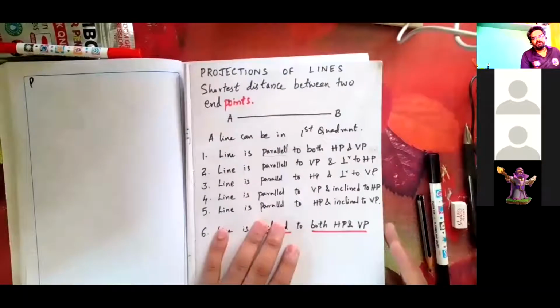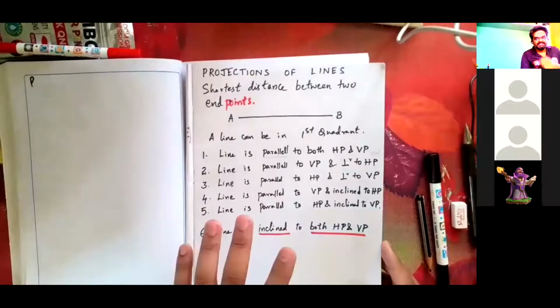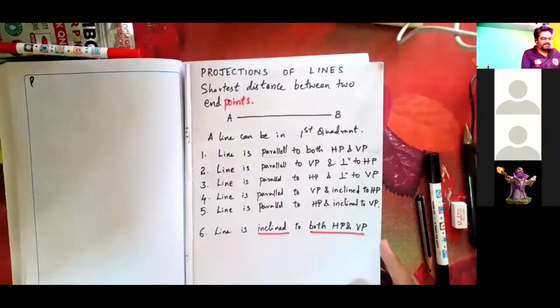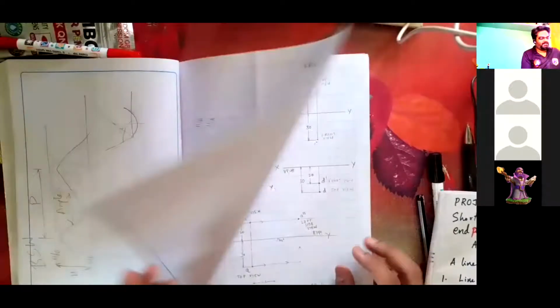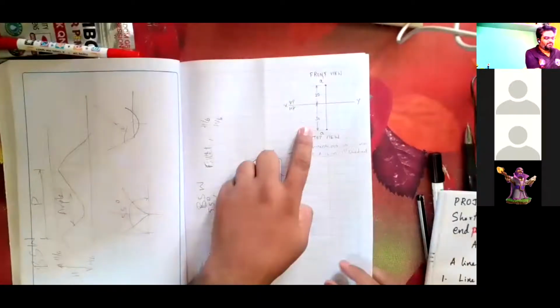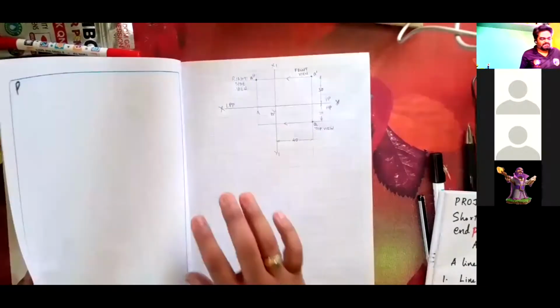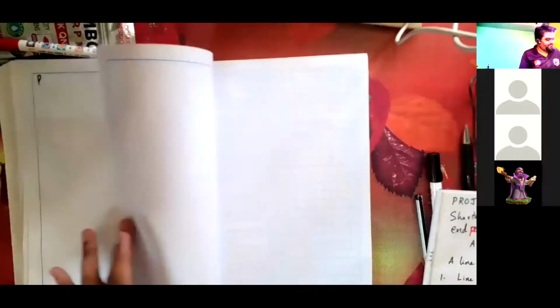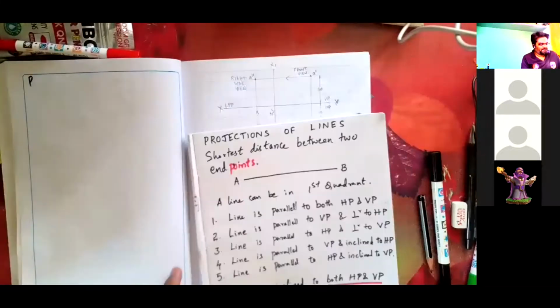I hope everybody is solving in a particular book. Projections of points. Today I'll be posting the assignment. Make one PDF. Take a photo of the quadrant 1 problems, all these problems 1, 2, 3, 4, 5, and 6 sheets. Just make a PDF. Write your USN number here. I'll be sharing that in Google Classroom. Just upload the PDF. That is more than enough. That is well and good. I think it will be the best thing.